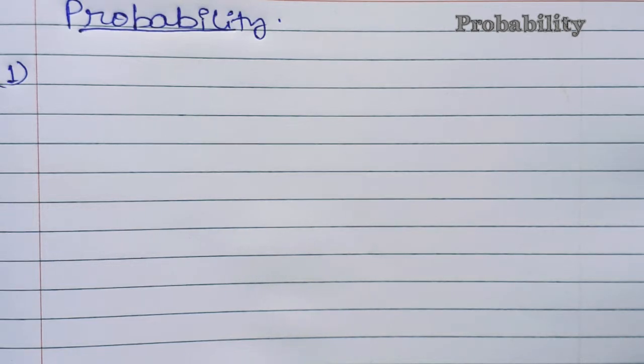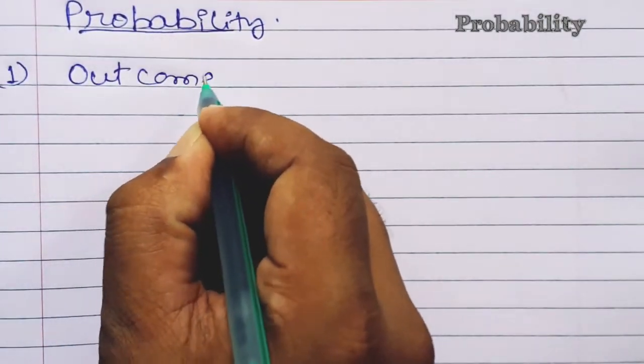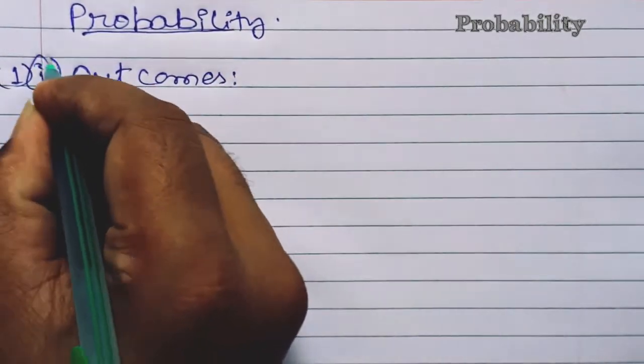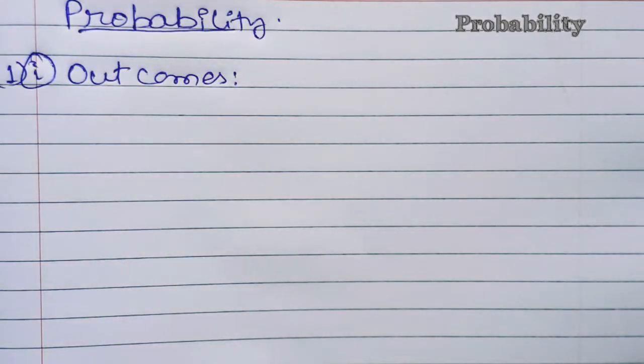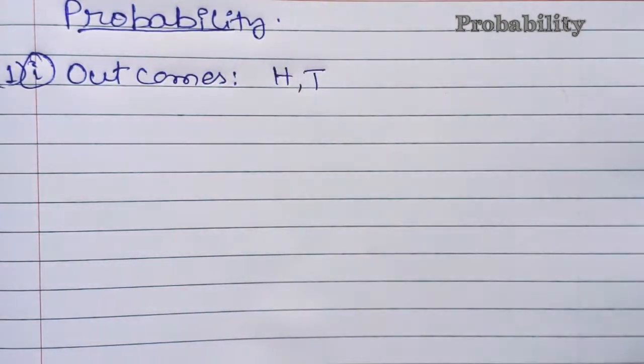According to the first question, it is given that a coin is tossed. What are the possible outcomes? Outcomes we have to identify. So what does outcomes mean? Here it means whatever the possibilities are there, all those things we have to write. Now here, a coin is tossed. It means a single coin is there and it is being tossed. So for a single coin, there are only two possibilities, that is either it will be head or it will be tail.